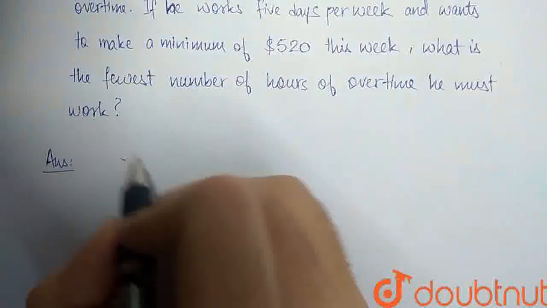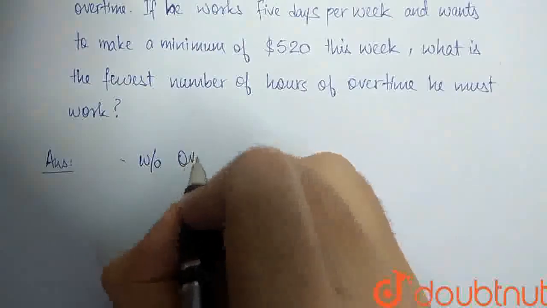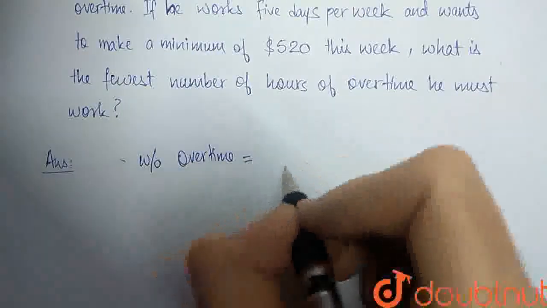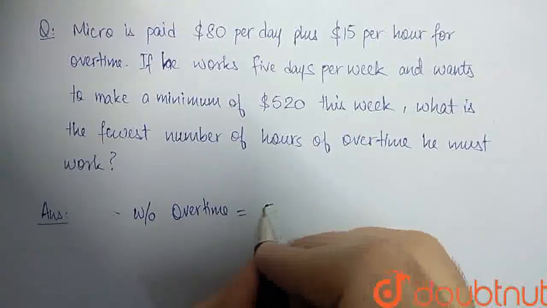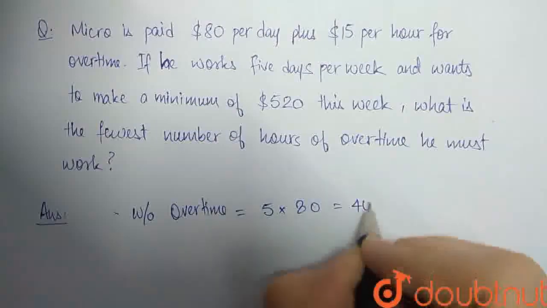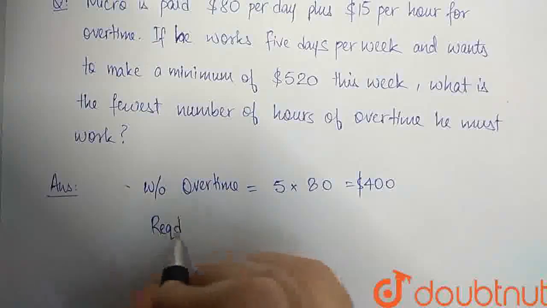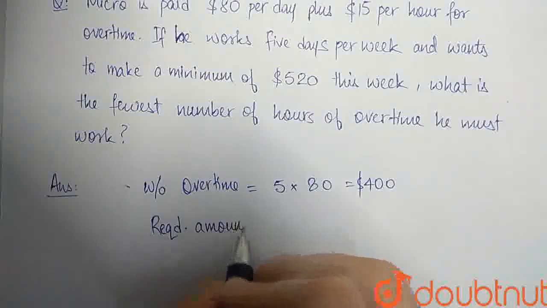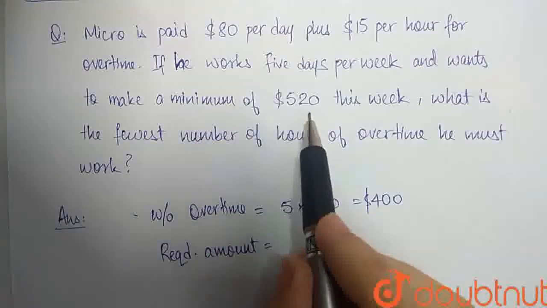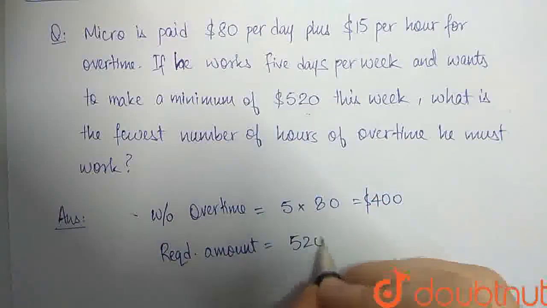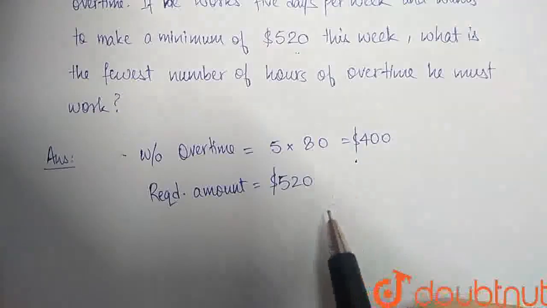So first let us calculate how much he makes in a week without any overtime. So without overtime, he works 5 days per week and gets $80 per day. So you have 5 times 80, which is $400, right? And the required amount, the amount he requires per week is a minimum of $520. So required amount is 520. To achieve that, how much overtime does he need, right?